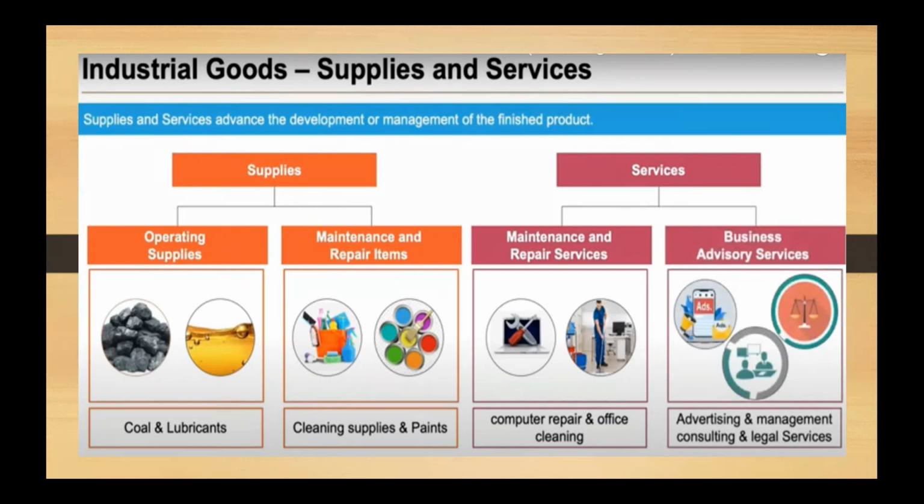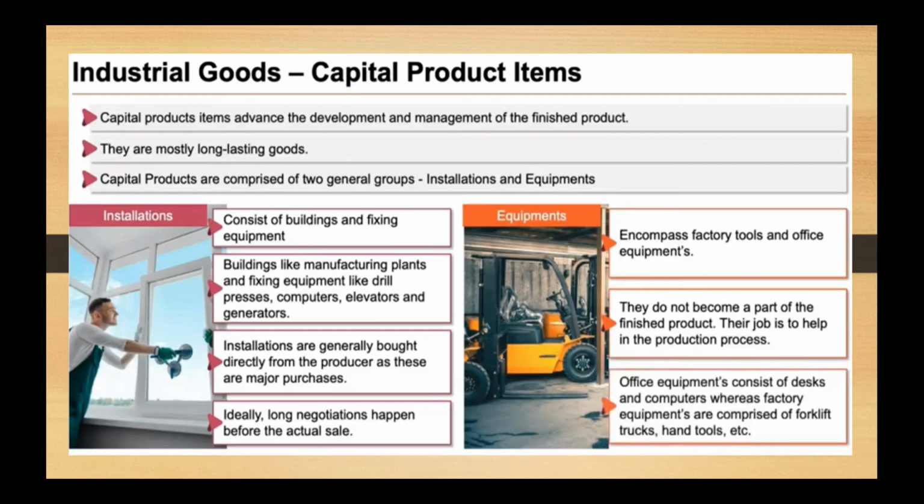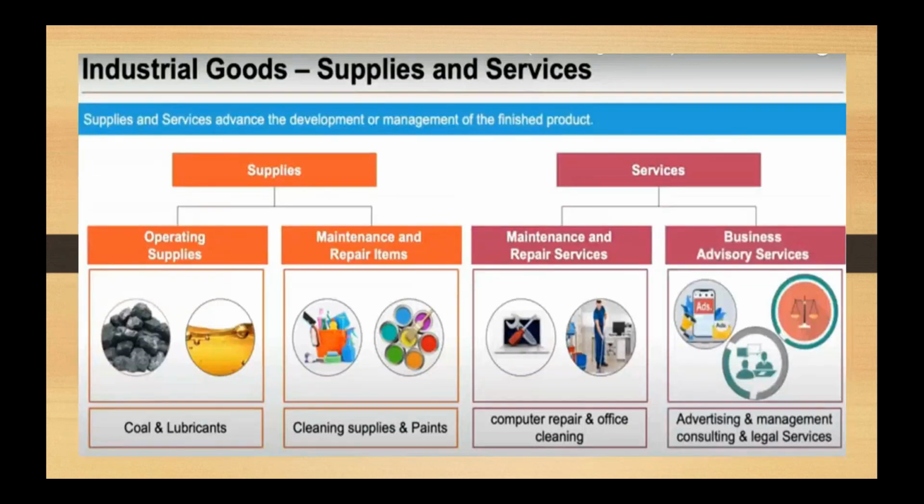Okay, so this was the last category of industrial good, which was classified into three. The first was raw material and parts, the second was capital product items, and the third one was supplies and services.